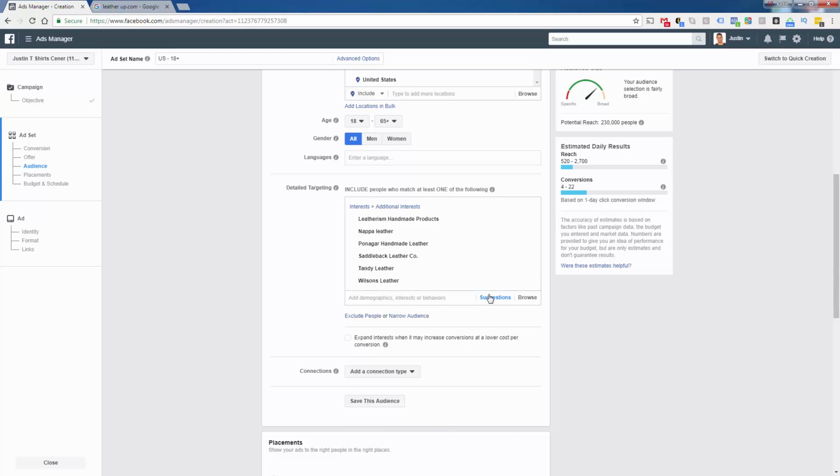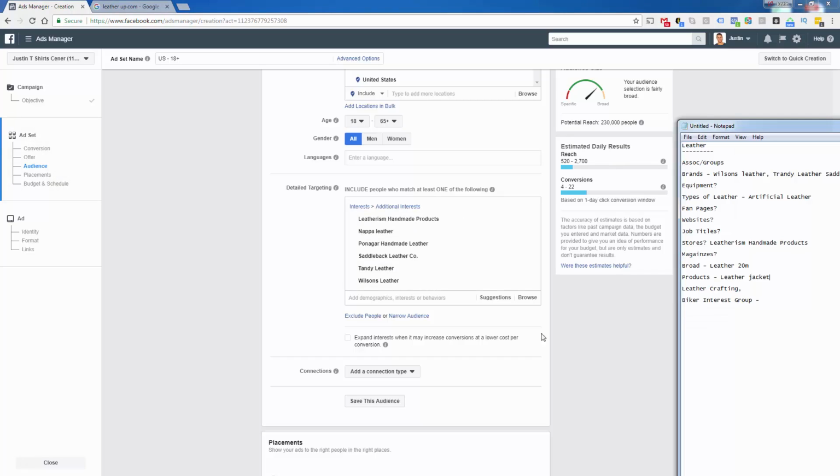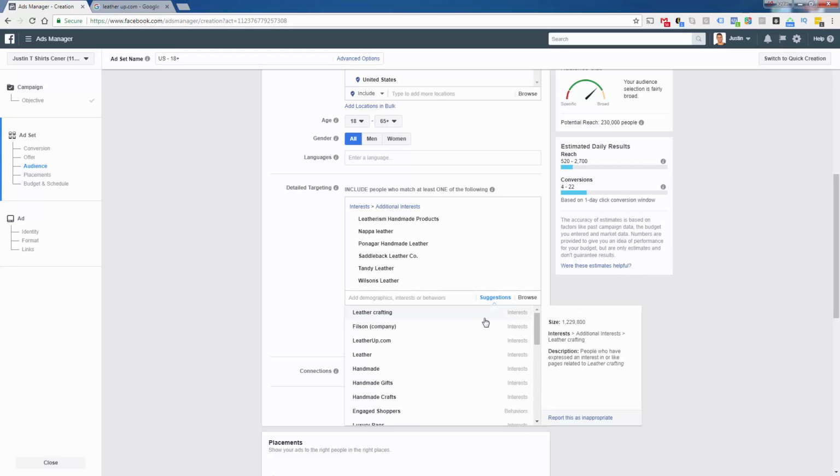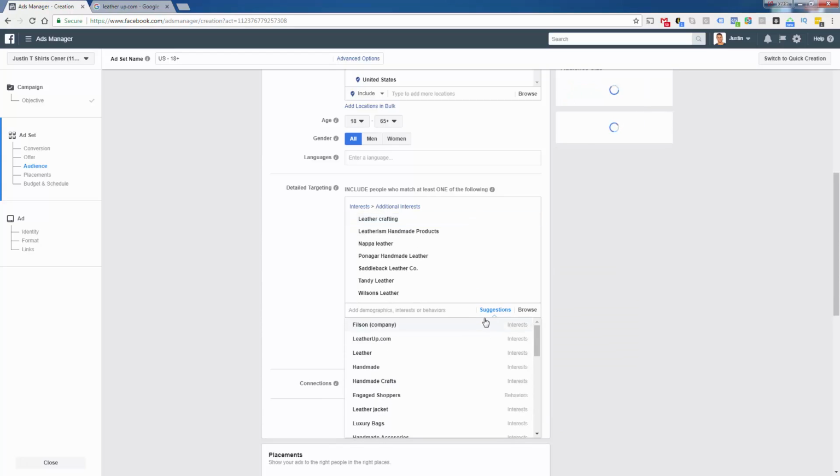So, leather brands, 230,000 people. No need to intersect because we're already inside of our sweet spot, right? We'd like to be somewhere around 500,000 to 750,000. Obviously, we're not going to get any bigger because there's no other interest here, so we're not going to intersect. So this would, in fact, be our second interest group so far in terms of actually finished ones. We have broad and we have brands. Okay, so leather crafting has not been used.